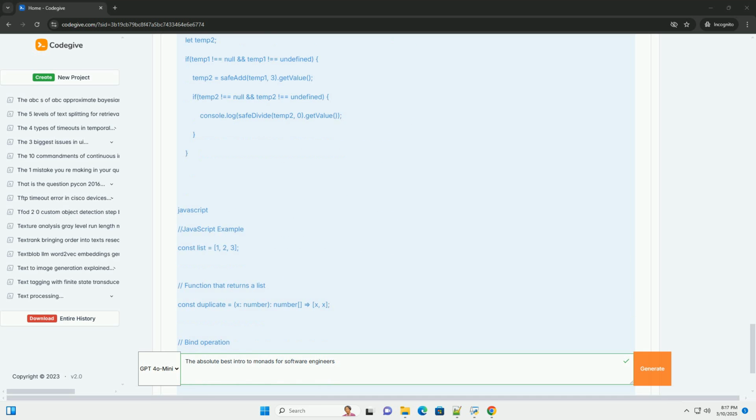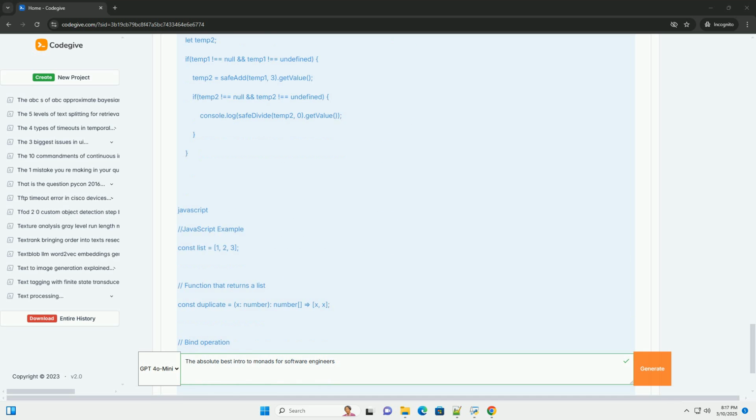12. Conclusion: where to go from here. Monads are a powerful abstraction that can help you write cleaner, more maintainable, and more robust code. They might seem abstract at first, but with practice and experimentation, you'll start to appreciate their benefits. Practice: the best way to learn monads is to use them. Start by implementing the Maybe and Either monads in your language of choice. Experiment: try using monads in your own projects to handle side effects and compose computations.